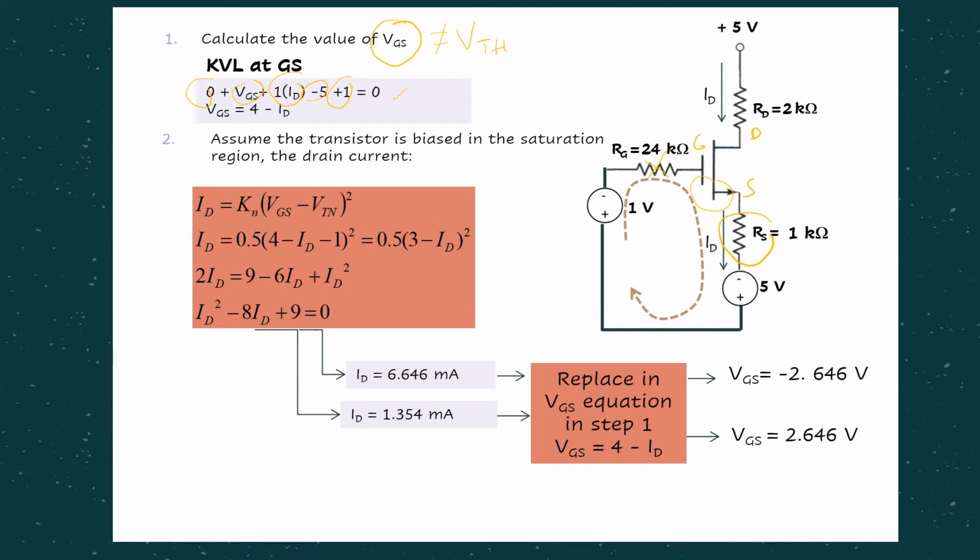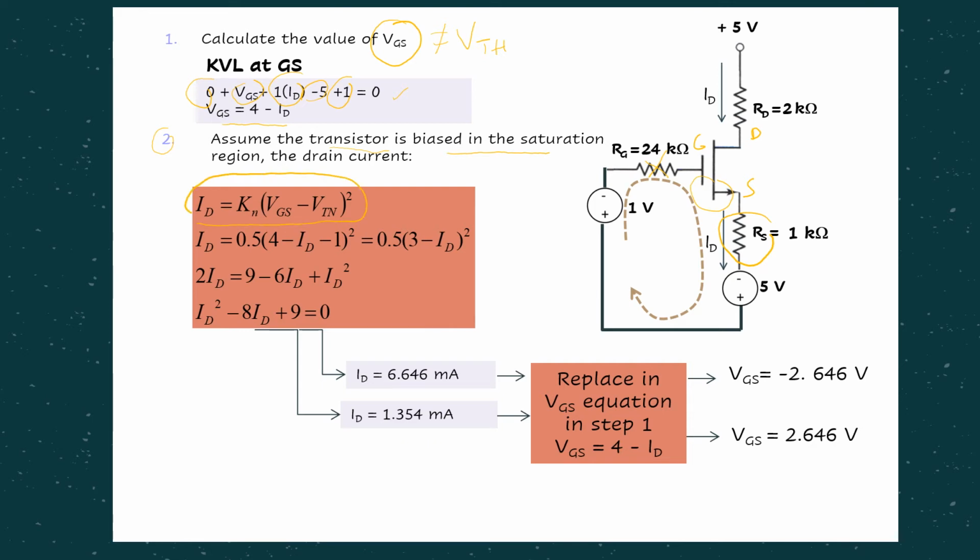This is our KVL equation. Then our VGS will be in the form of ID. We cannot get a fixed value, but it's okay. We just proceed to step number 2. The same thing, we assume the transistor is in the saturation region, then we can use the ID equation formula.